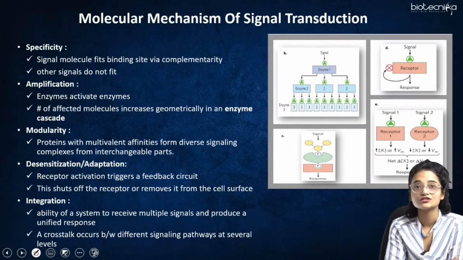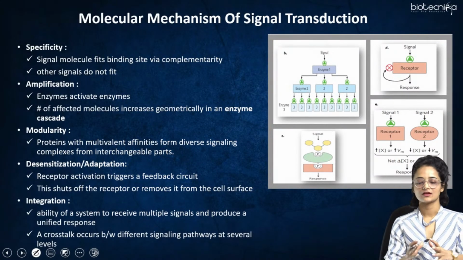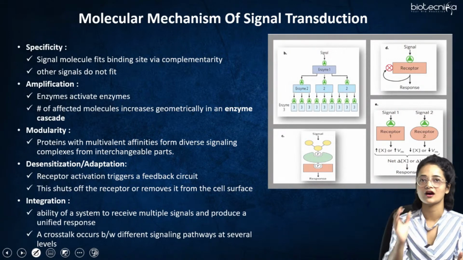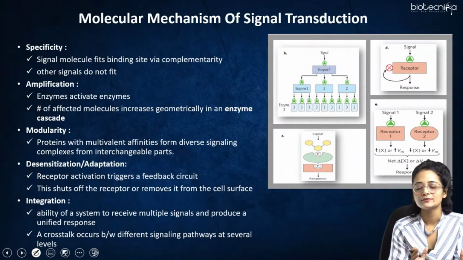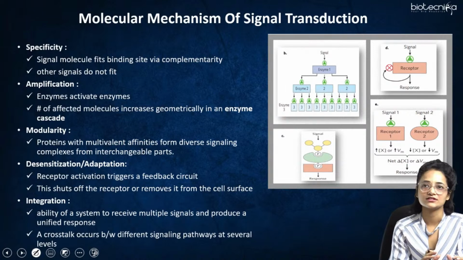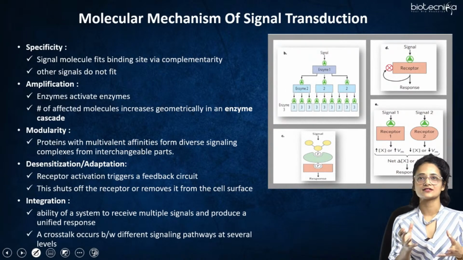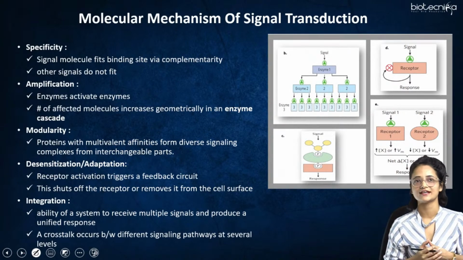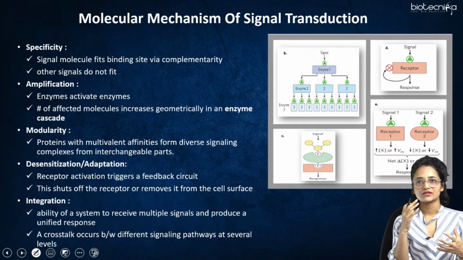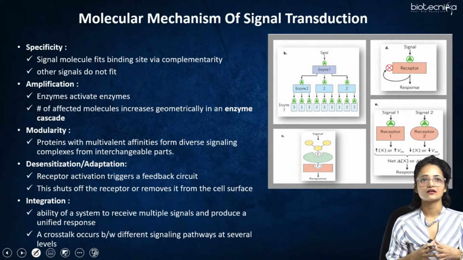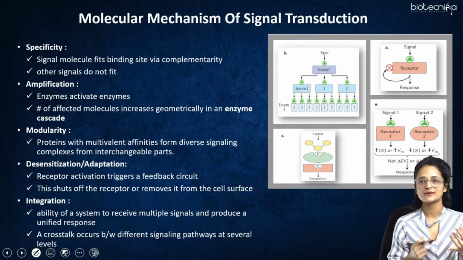So then, coming to the first topic of this particular session regarding GPCR. We will be studying the molecular mechanism of signal transduction. What is the general mechanism through which any signal transduction takes place? For signal transduction, there are 6 major things which are required. First is that specificity should be there.